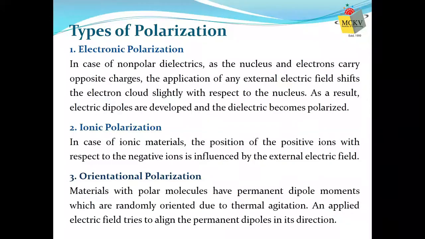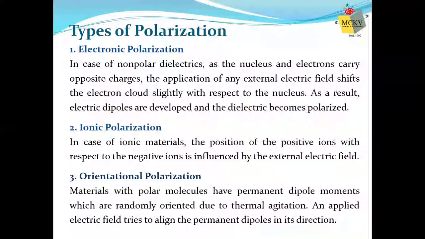So in the absence of an external electric field, though there was a large number of dipoles, the dipoles being randomly oriented, the net dipole moment was zero. But when we apply an external electric field to this type of material, these dipoles are now oriented in the direction of the electric field.